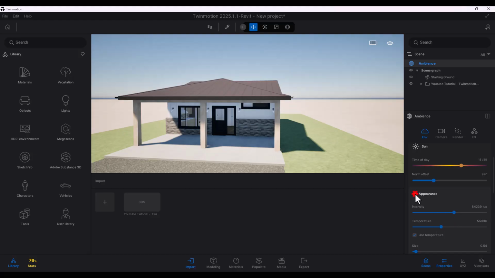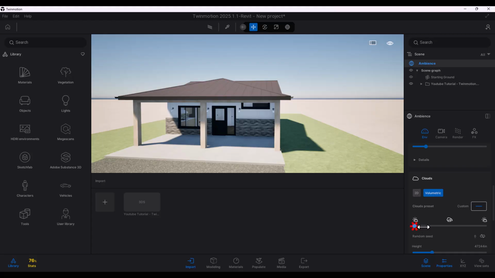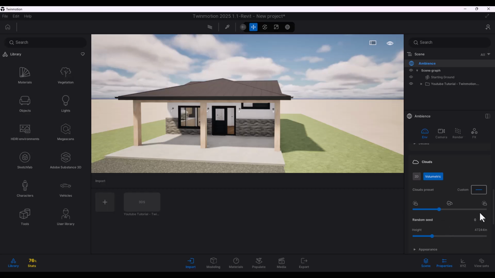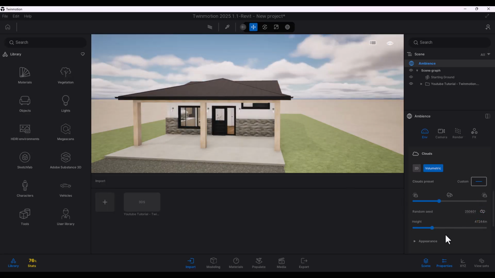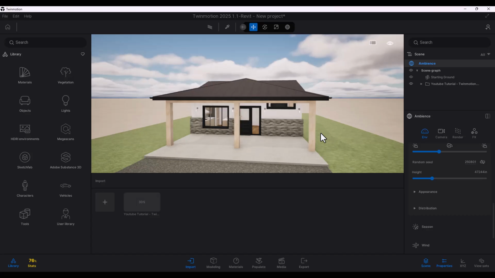the temperature, and all that. The sky, all of these, you can mess around with. The only thing I'm going to change here is I'm going to have volumetric clouds, and we will take this up a notch just so we get a couple of clouds, and then do random seed, and that will randomize the clouds and everything for you, and everything will look fine. Honestly, I'm happy with these settings for my scene at least, so that's fine.